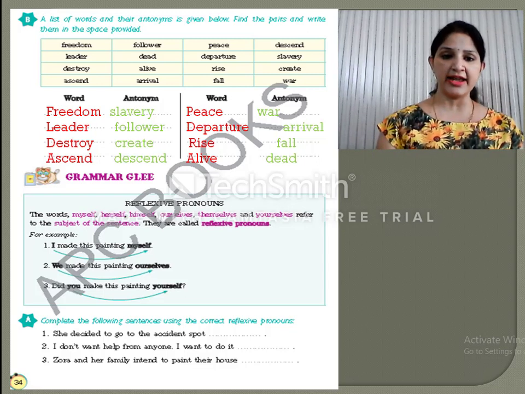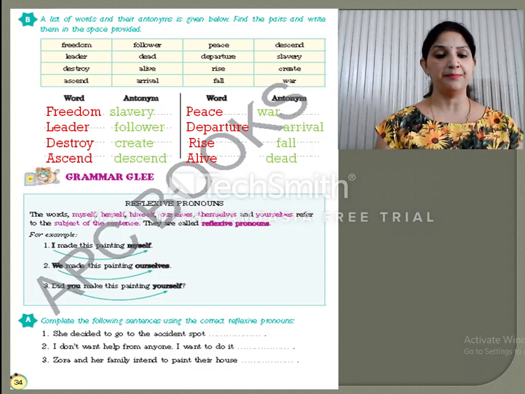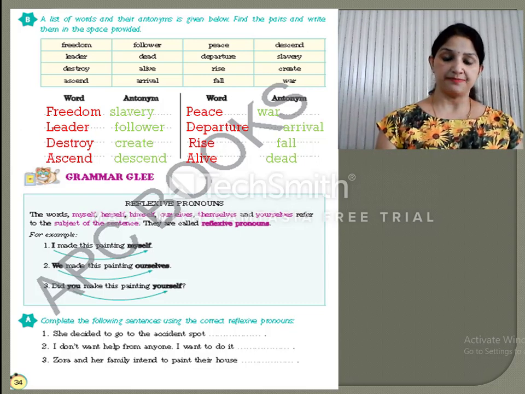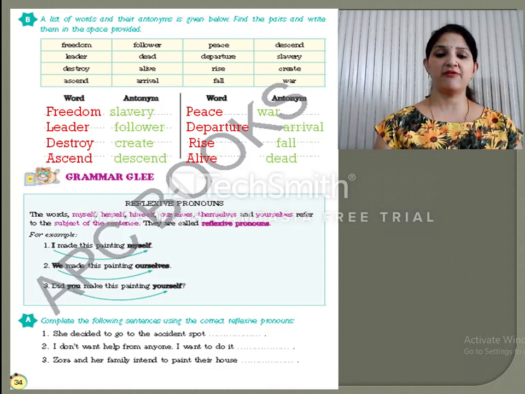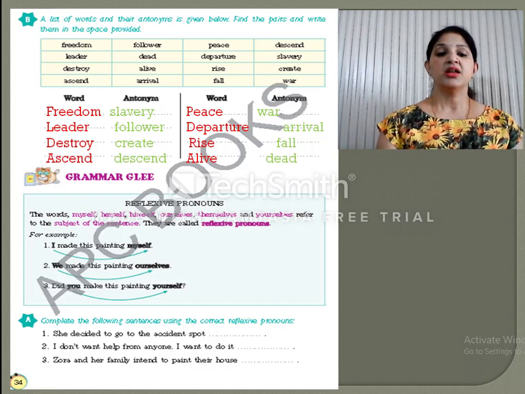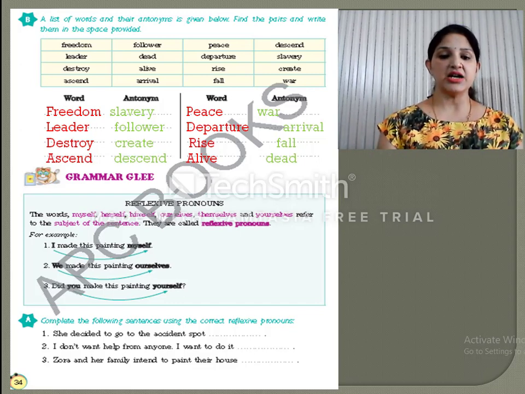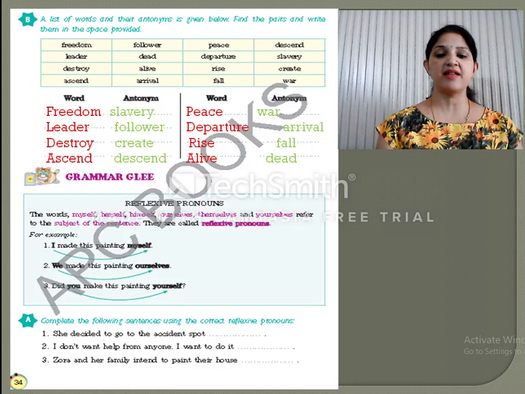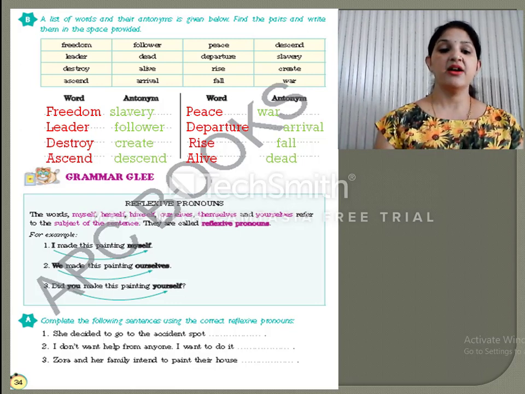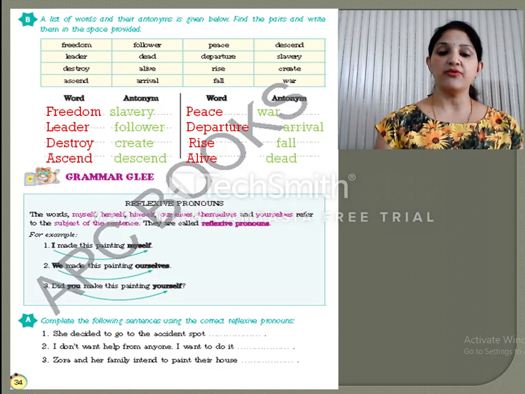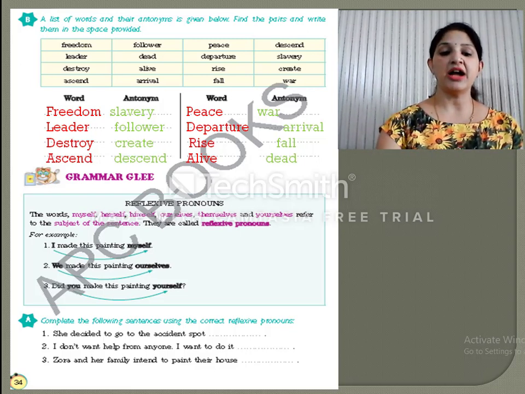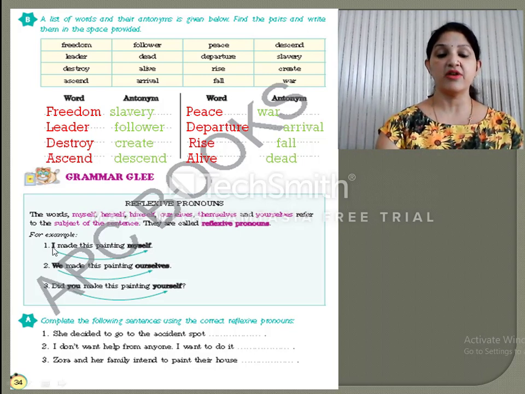Now let us move to the next exercise, which is grammar glee. Reflexive pronouns. So let's see the reflexive pronouns. What are reflexive pronouns first of all? The words myself, herself, himself, ourselves, themselves, yourselves refer to the subject of the sentence. They are called the reflexive pronouns. For example, I made this painting myself.